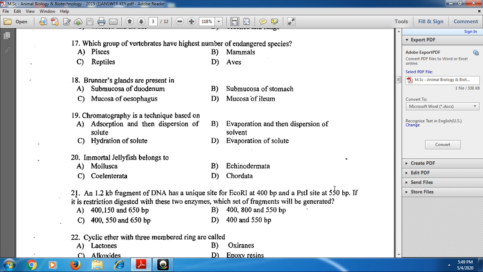A 1.2 kb fragment of DNA has a unique site for EcoRI at 400 base pair and a PstI site at 550 base pair. If this is restriction digested with these two enzymes, how many fragments will be generated?